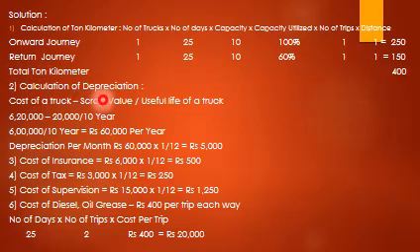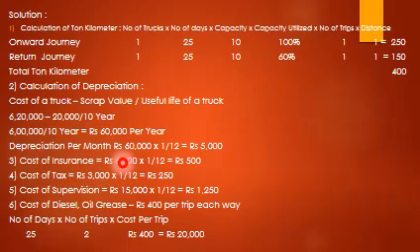So calculation of depreciation. Here the rate of depreciation is not given, so we will use the straight line method of depreciation. Cost of truck minus scrap value divided by useful life of the truck. So cost of truck is 6,20,000 minus scrap or residual value 20,000 divided by 10 years. So 6 lakh divided by 10 equals 60,000 per year. We don't want depreciation per year, we want depreciation for 1 month. So depreciation per month equals 60,000 into 1 divided by 12, 5,000.